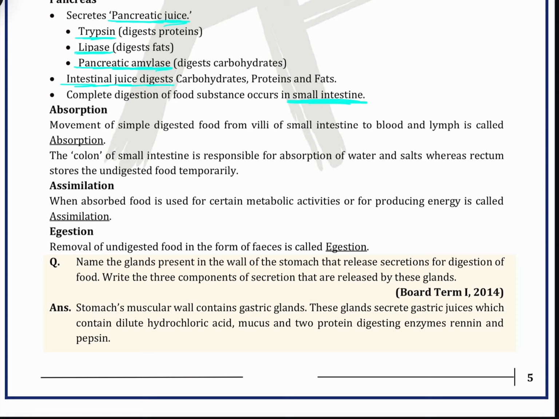I already told you villi are small finger-like outgrowths in the small intestine. This helps in the absorption of food into the blood and lymph.